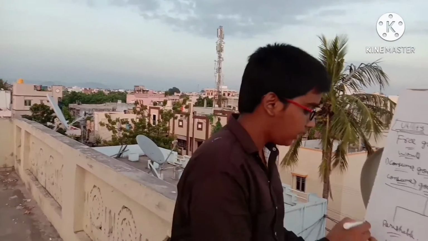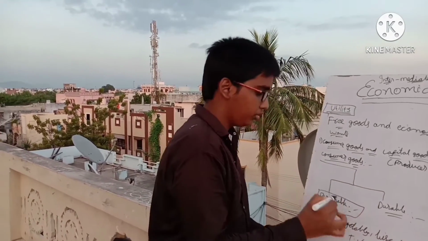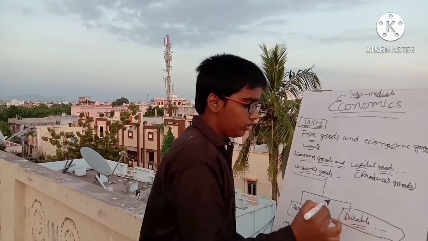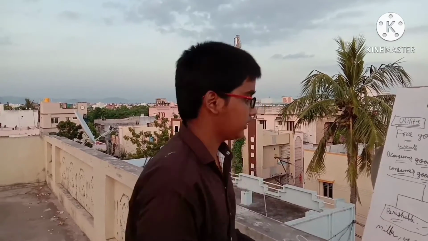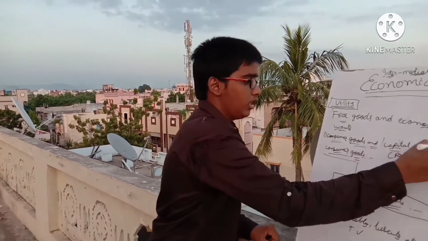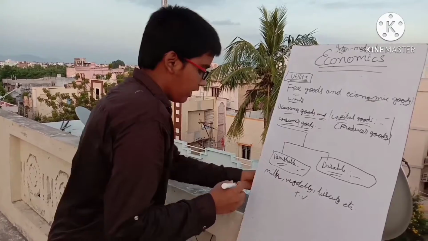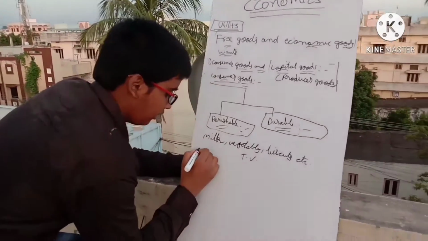Like these goods are called durable goods. So these are the two types of consumer goods, right? Now this is about the consumer goods. So consumer goods is about this part of goods, and next we are going to discuss the capital goods. These are the main economic goods in the economy.